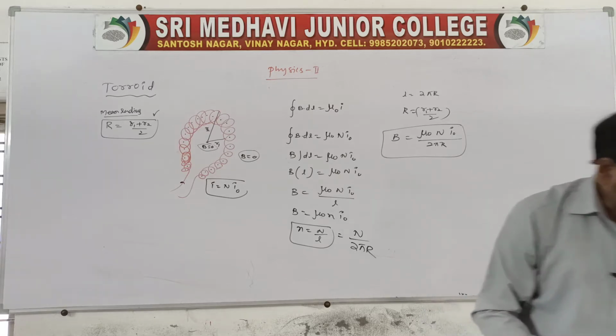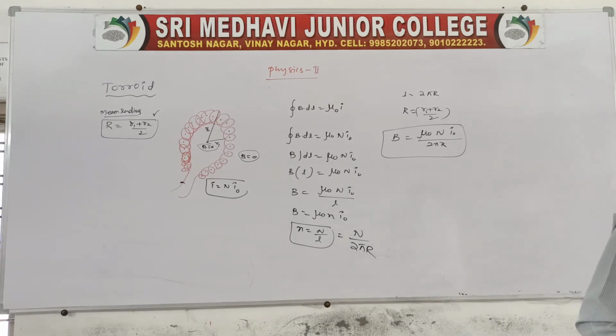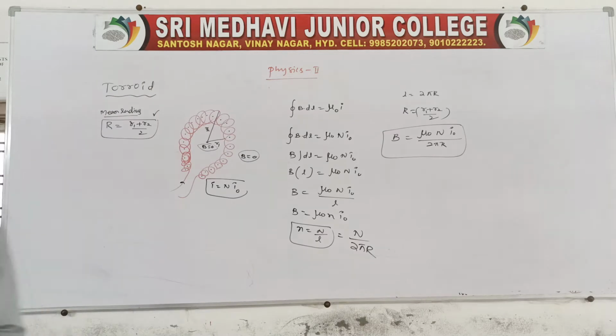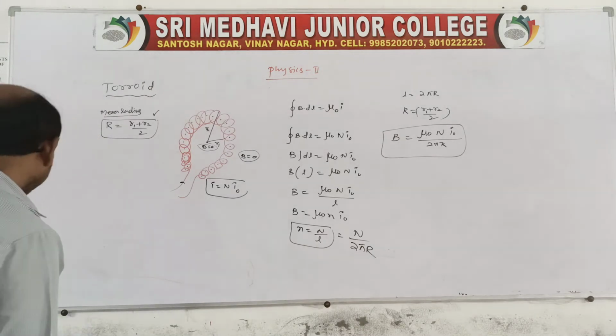Clear? So this is related to the toroid and the solenoid. Both are used to produce the magnetic induction only. Clear? Is it okay now? Now, let us come to the next point.